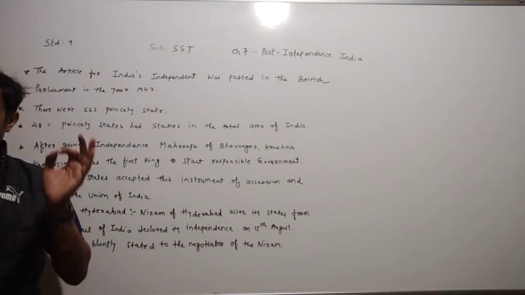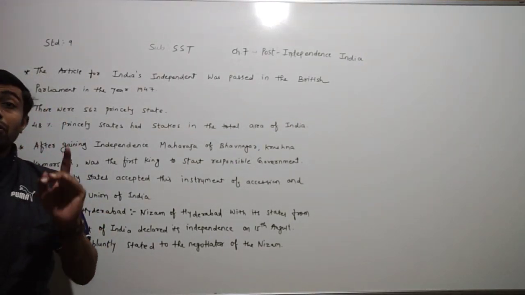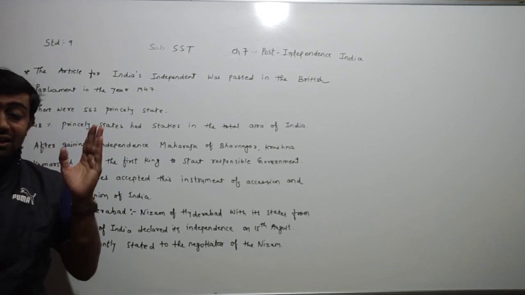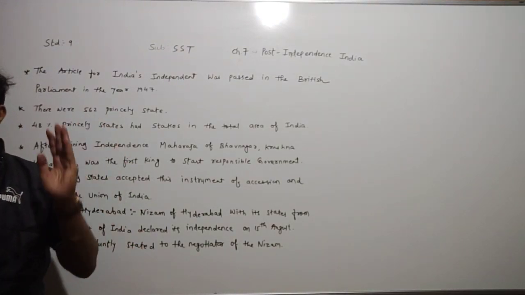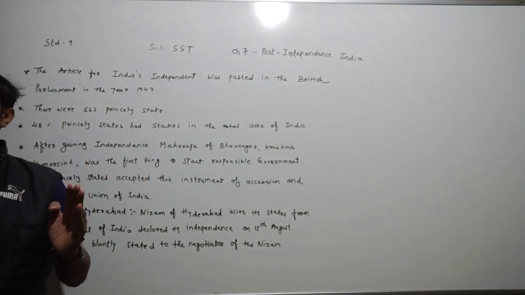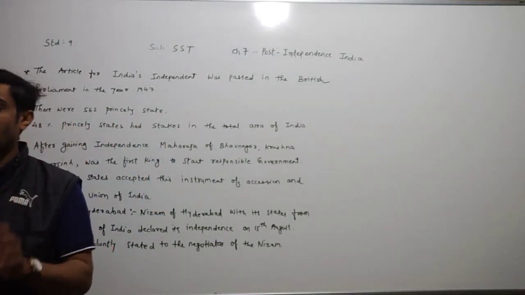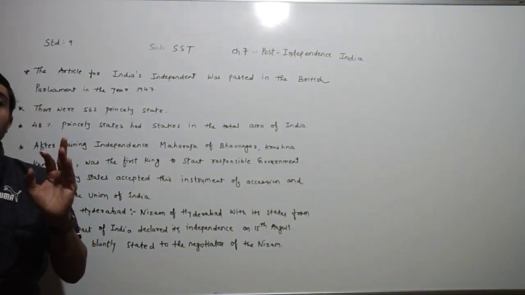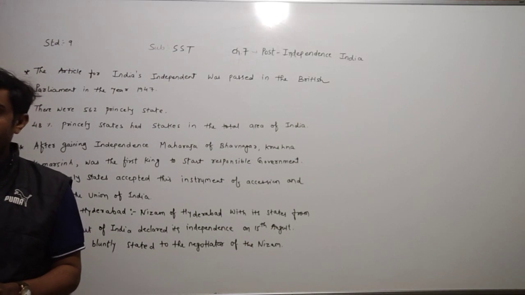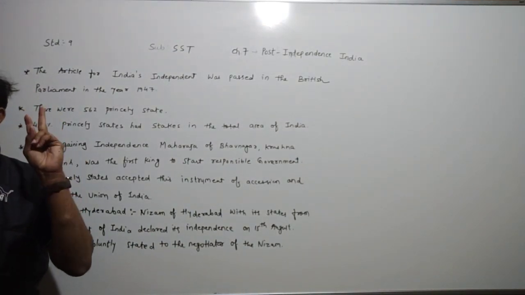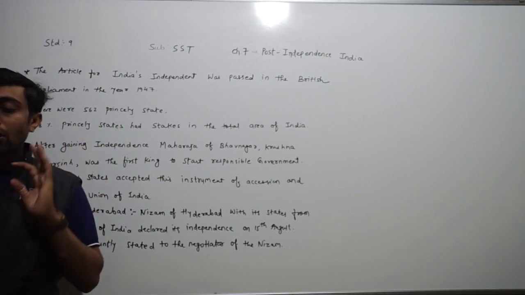What happened, dear children? In 1947, the British Parliament passed India's independence, and according to that article, India and Pakistan got their existence. There were two major problems before the country. Now what happened, dear children? Here, there were two major problems before the country.